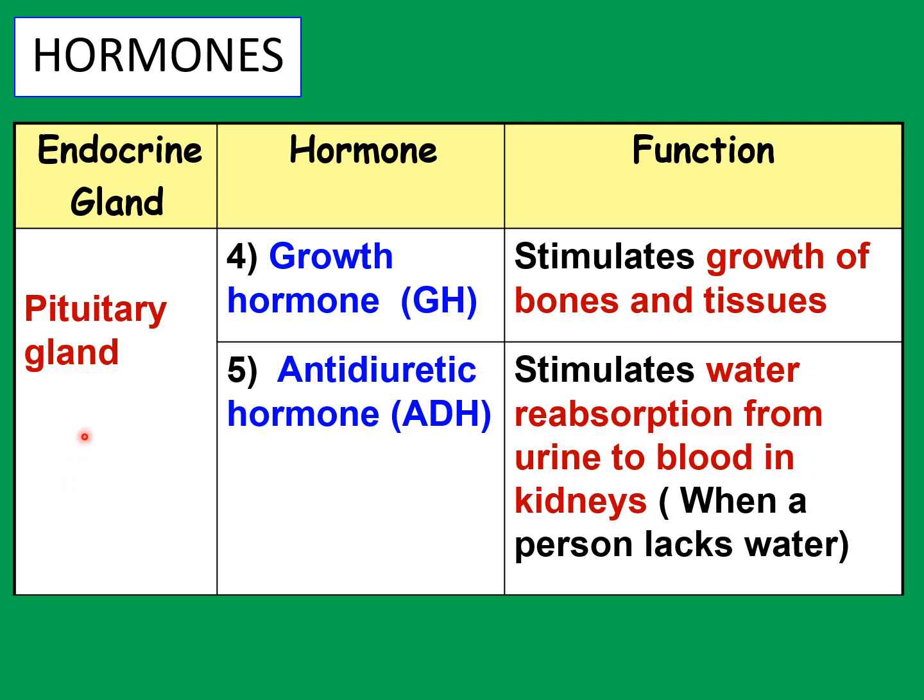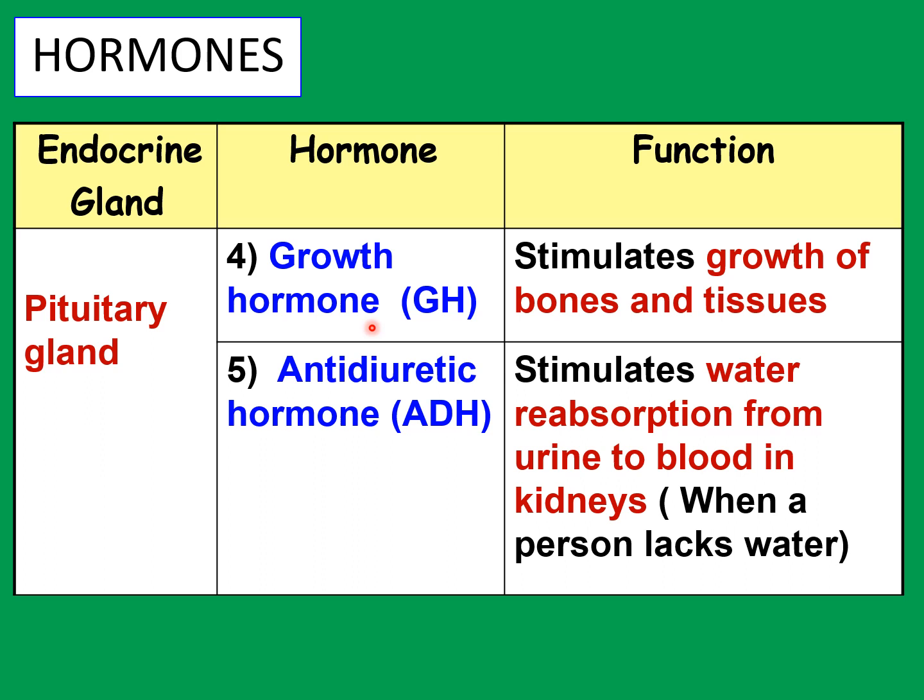The fourth hormone from the pituitary gland is the growth hormone, or in short, GH, not General Hospital, growth hormone. So as its name implies, it stimulates growth of bones and tissues in the body. Therefore, it's very important to teenagers and to children who are growing. They need sufficient amounts of growth hormone to stimulate the growth of their bones so that the bones can lengthen and tissues can develop. So a lack of growth hormone can cause the growth of the child to be retarded or slowed down.